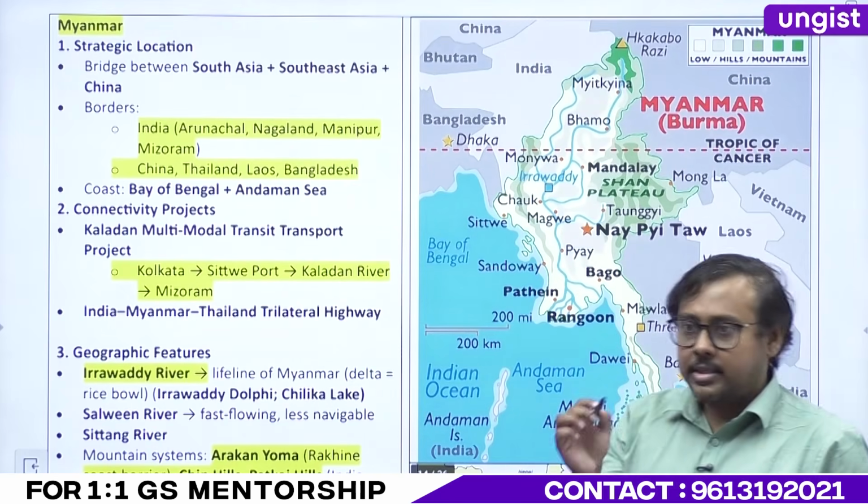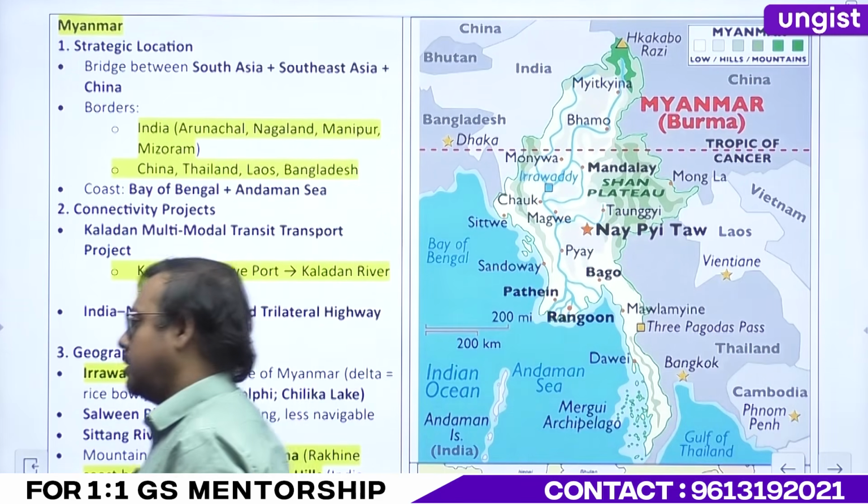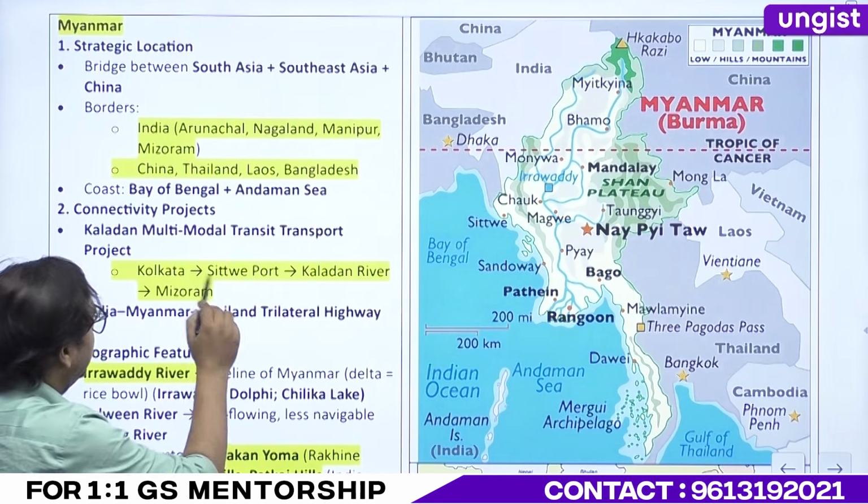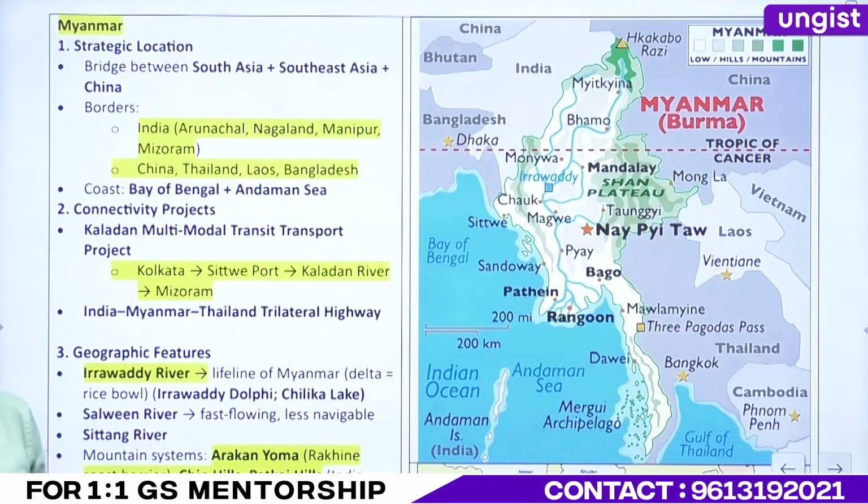Now, this is where again UPSC might ask a question and you will make a mistake. The bordering states of your Myanmar, right? So which are the bordering states? Arunachal, Nagaland, Manipur, Mizoram. Remember this, right?